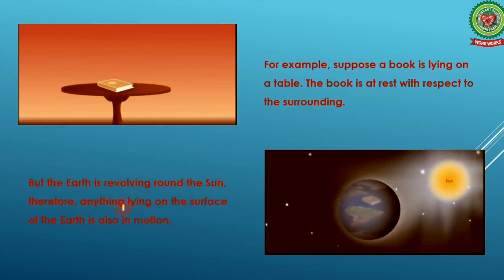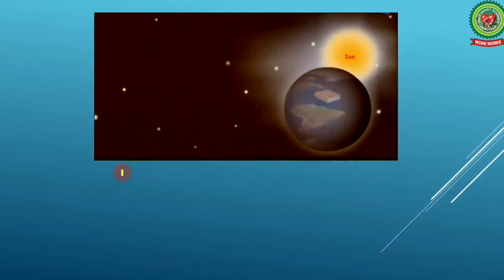Therefore, anything lying on the surface of the earth is also in motion. So if this book is lying on the earth and the earth is revolving around the sun, what does it mean? The book is in motion also. It means that the book is in motion with respect to the sun, which gives us the result that rest and motion are relative terms.